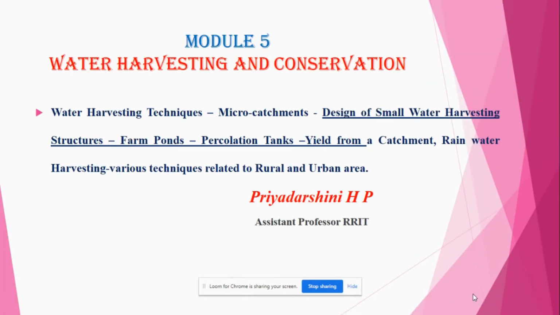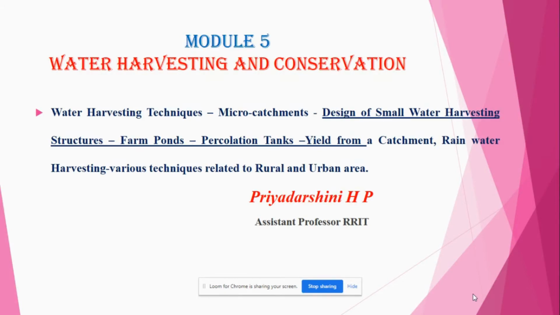The next module, Module 5, Water Harvesting and Conservation. So this is the syllabus: water harvesting techniques, micro catchments. In micro catchment, design of small water harvesting structure, farm ponds, percolation tanks, yield from a catchment, rainwater harvesting, and various techniques related to urban and rural area.